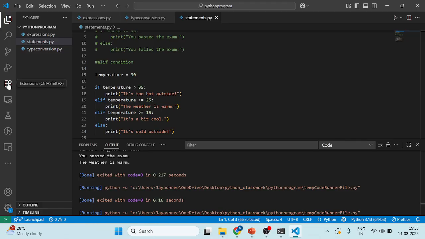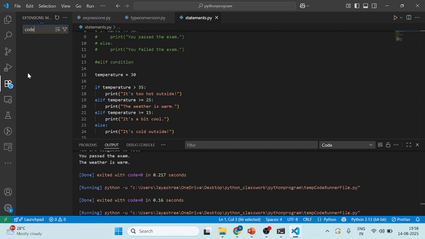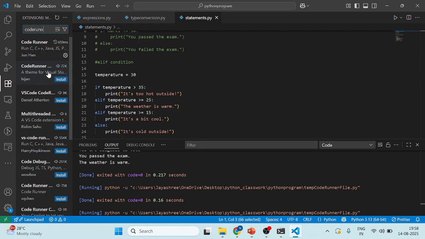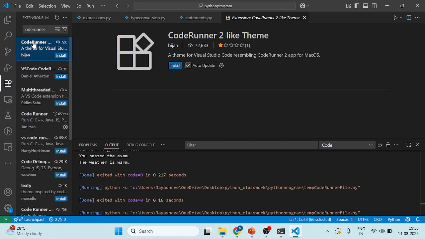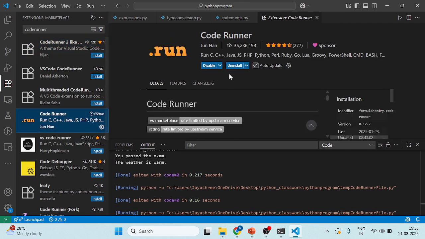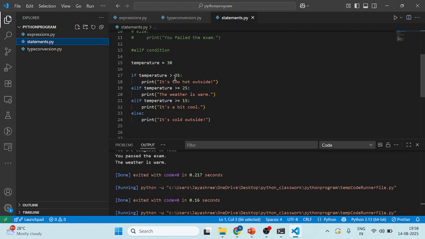Go to extensions and you can download Code Runner, which supports Python, JavaScript and more. It will support C, C++, Java and PHP and all of these, so many languages are supported for execution. So what happened here, we passed the elif, it is not supporting.